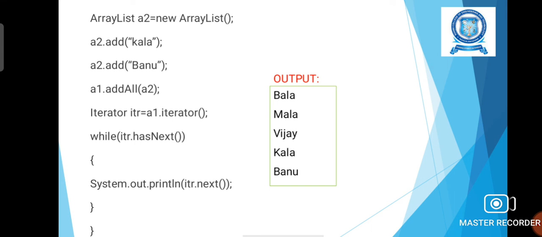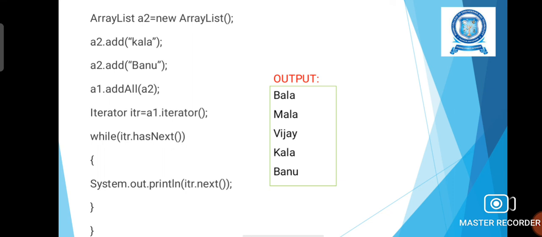Now we are going to print the array elements present in the itr object. We are going to print this under the while loop. That is, the while loop is to check all the consecutive elements in the array list. It is while itr.hasNext(). The meaning of this condition is that whenever the elements are taken one by one from the itr object, they will be printed. So when one element is taken, the while condition will check whether itr has the next element.